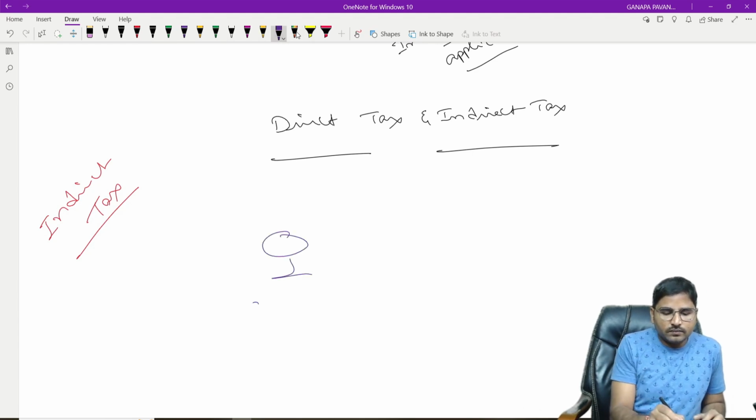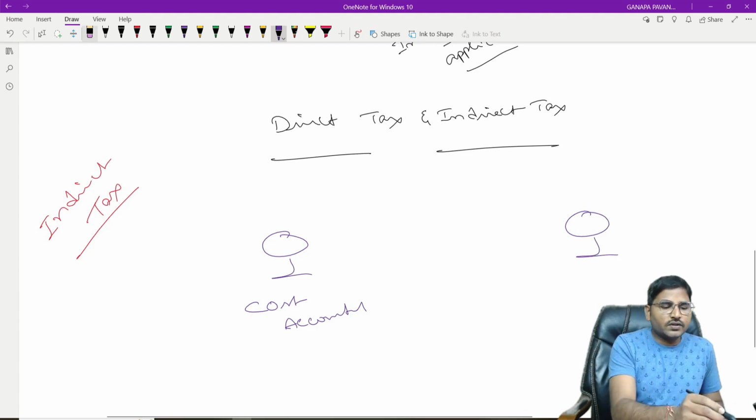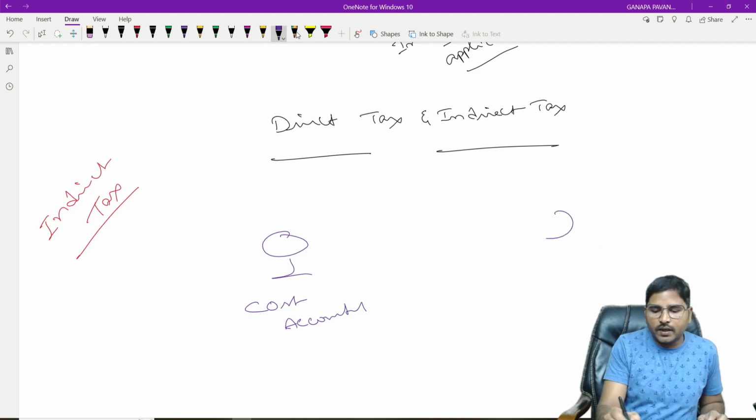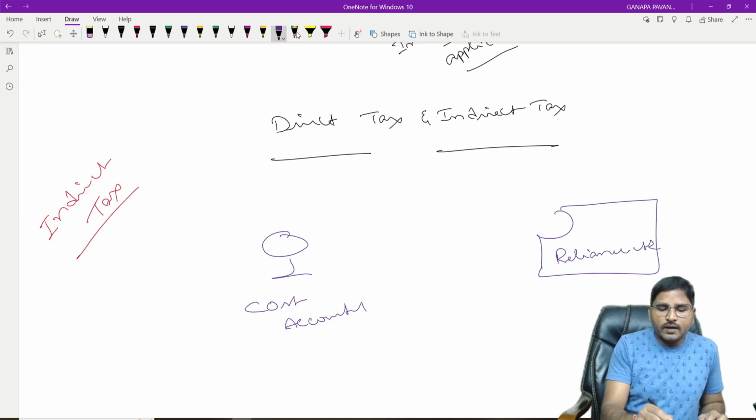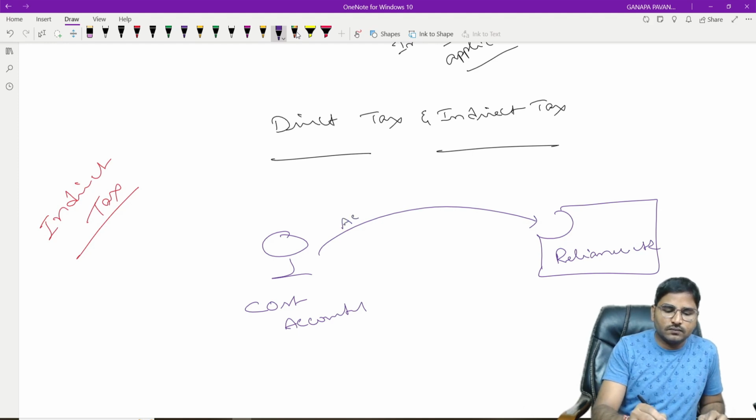Where a person is a cost accountant, he is rendering services to a company. Suppose take an example, Reliance Limited. He is providing services of accounting and auditing.